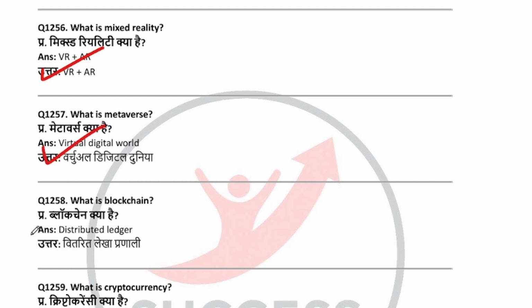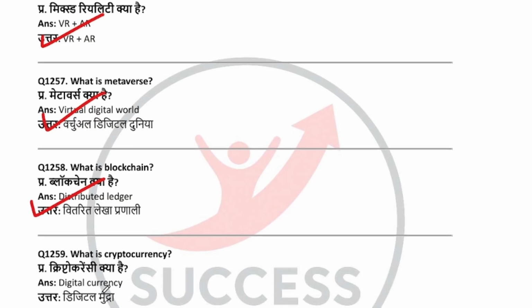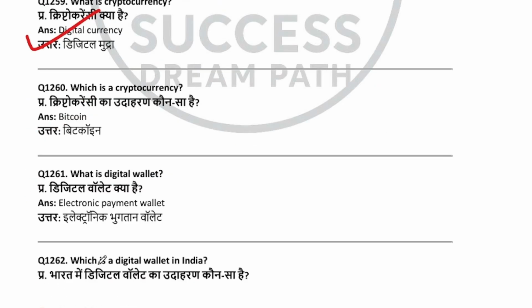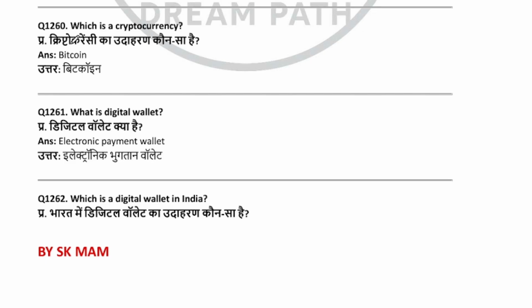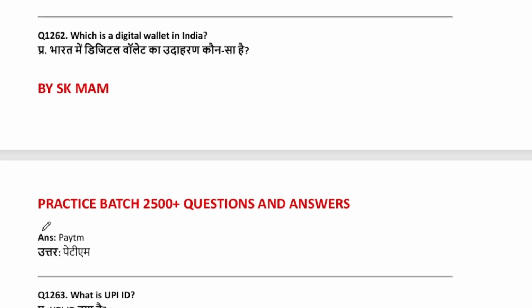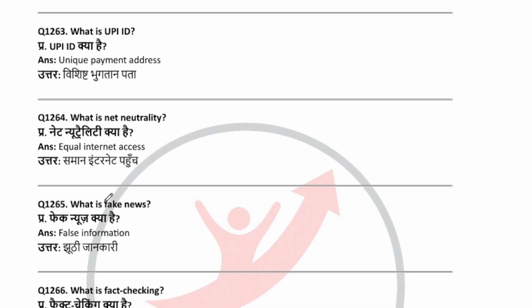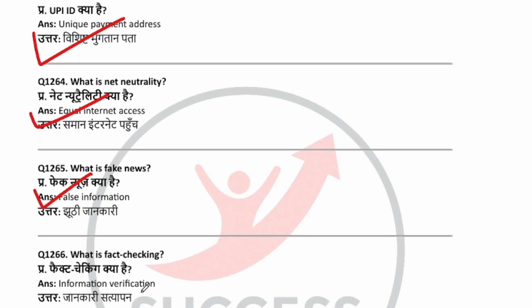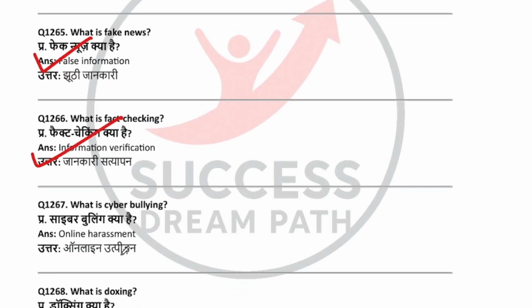What is blockchain? Distributed ledger. What is cryptocurrency? Digital currency, Bitcoin. What is a digital wallet? Electronic payment wallet. Which is a digital wallet in India? Paytm. What is UPI? UPI ID, unique payment address. What is net neutrality? Equal internet access. What is fake news? False information. What is fact checking? Information verification. What is cyberbullying? Online harassment.